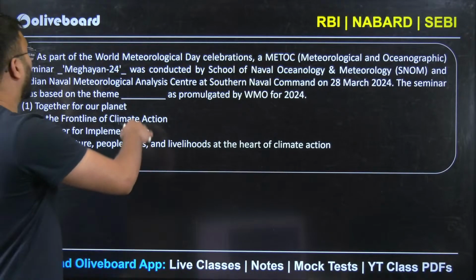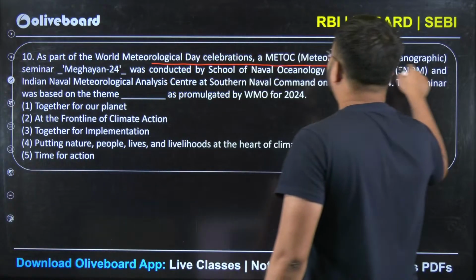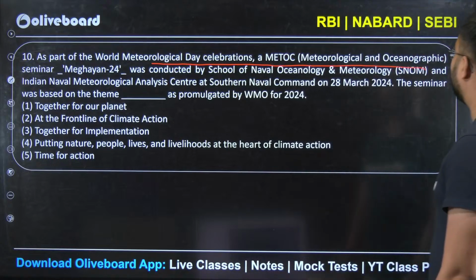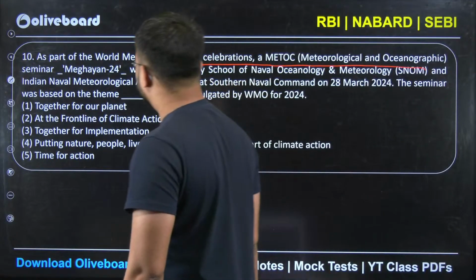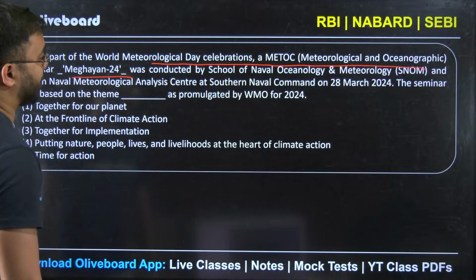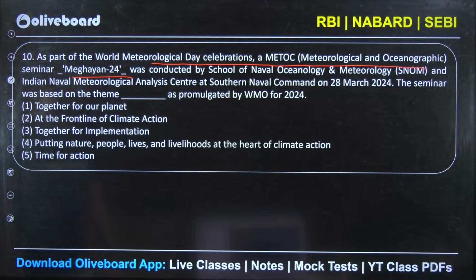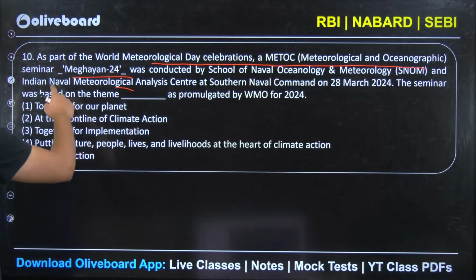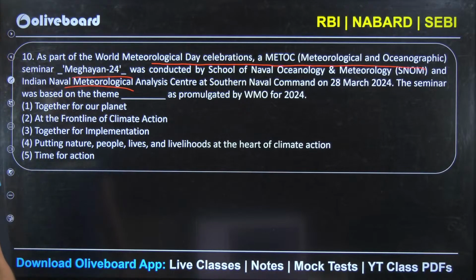As part of World Meteorological Day celebrations, METOC, that is the Meteorological and Oceanographic Seminar, Meghayan 24, was conducted by the School of Naval Oceanology and Meteorology, SNOM, and the Indian Naval Meteorological Analysis Center at Southern Naval Command on 28 March 2024. The seminar was based on the theme as promulgated by WMO for 2024. Together for our planet, at the front line of climate action, together for implementation, putting nature, people, lives and livelihood at the heart of climate action, time for action.